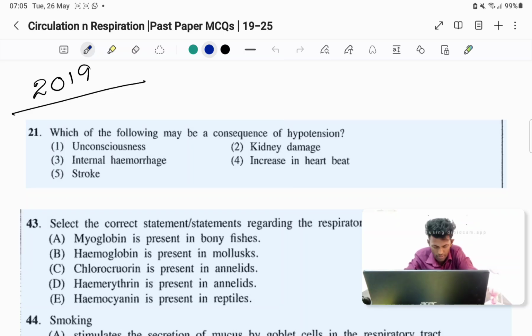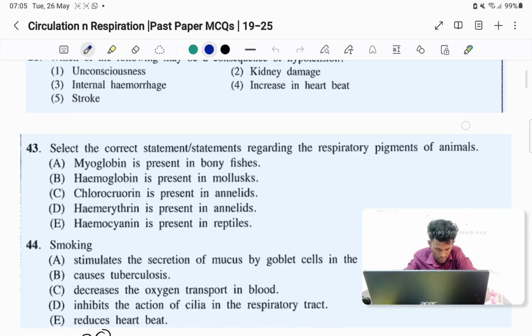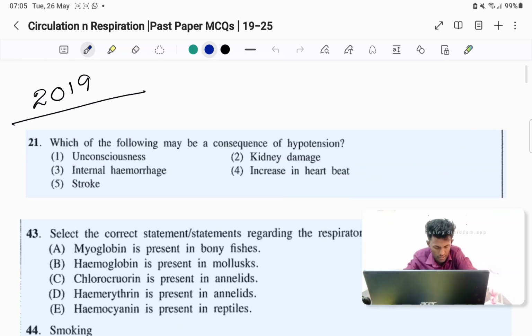In the 2019 paper, the 21st question comes from circulation. Questions 21, 43 and 44 we can discuss under the 2019 paper. So, which of the following may be a consequence of hypotension? Hypotension and hypertension, there are two words, right? Under the blood pressure topic, you have two topics.